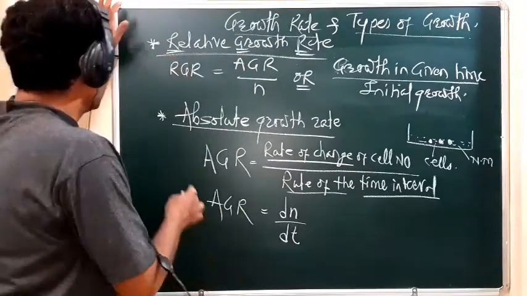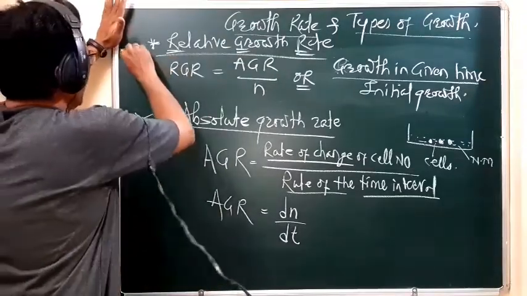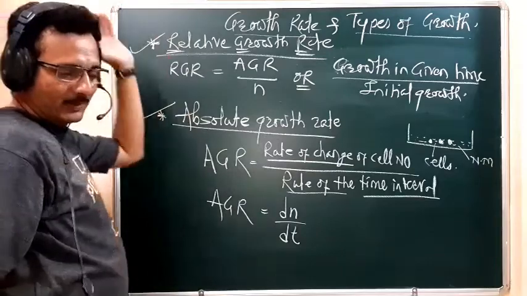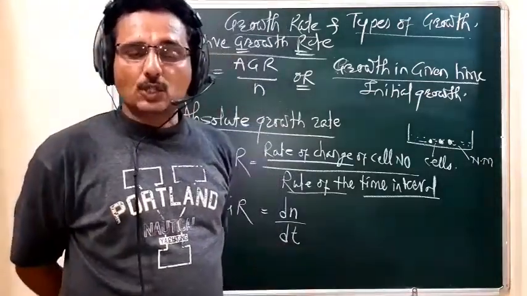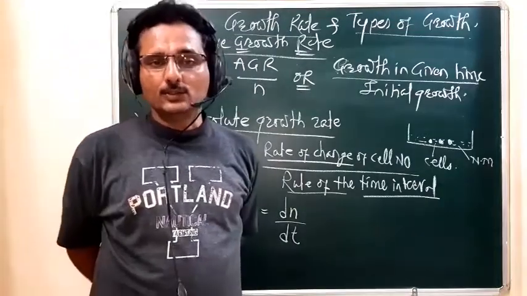Students, the absolute growth rate and the relative growth rate are used for describing the dynamics of the cells in the nutrient medium.